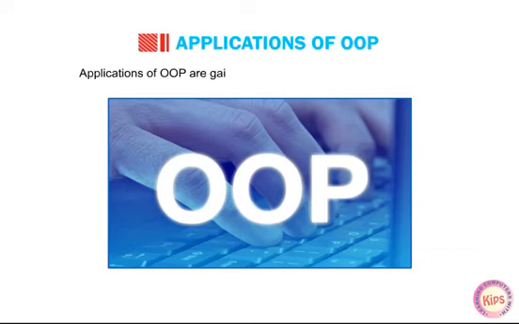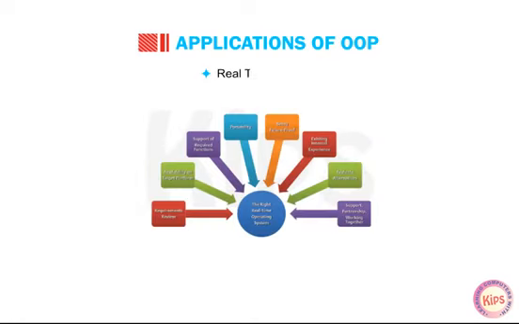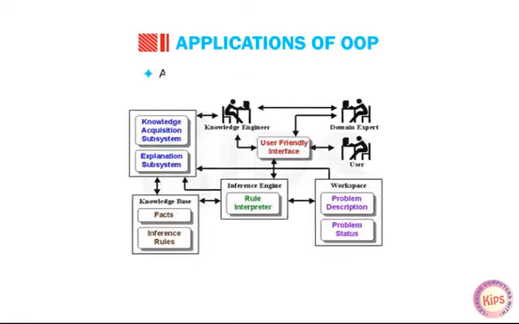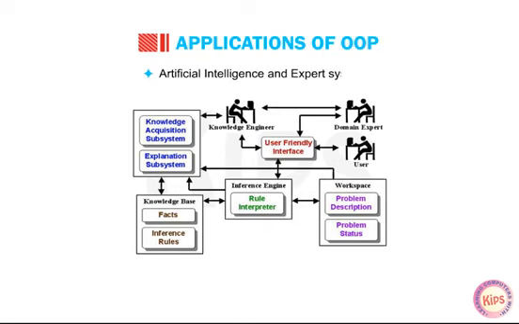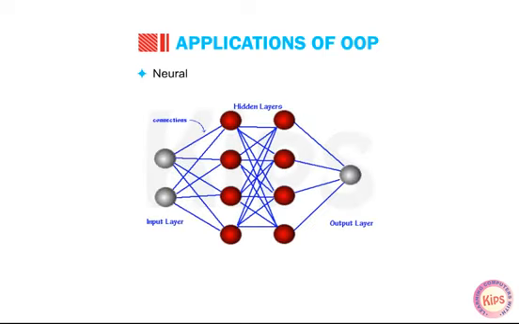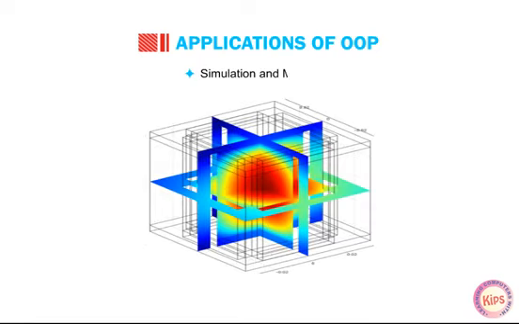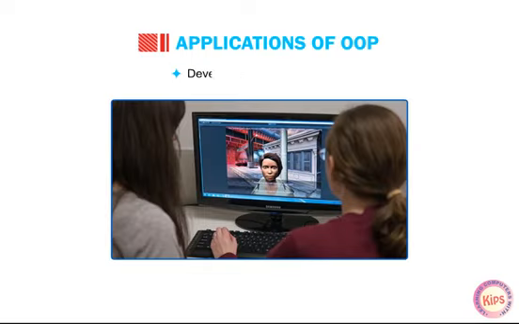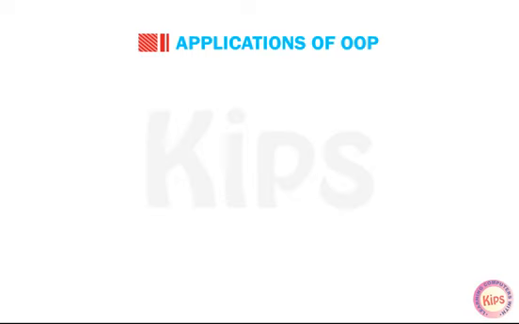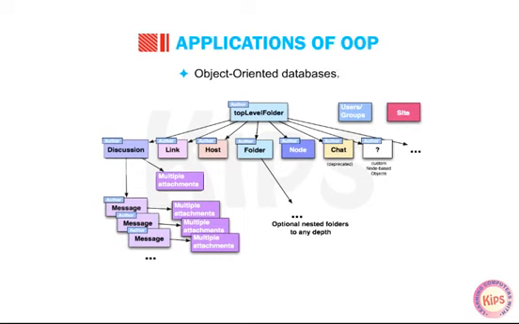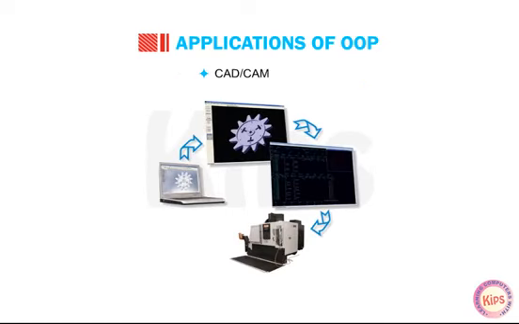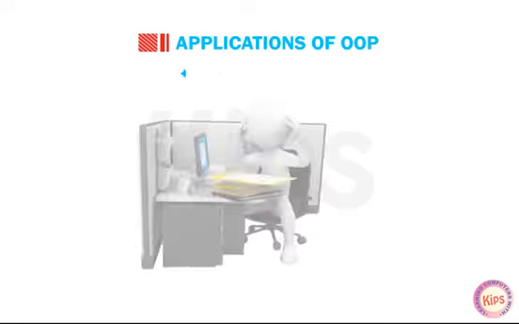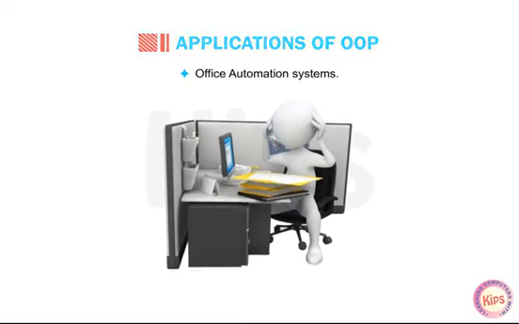Applications of OOP are gaining importance in many areas such as real-time systems, artificial intelligence and expert systems, neural networks and parallel programming, simulation and modeling, computer animation, developing computer games, object-oriented databases, CAD or CAM systems, office automation systems.